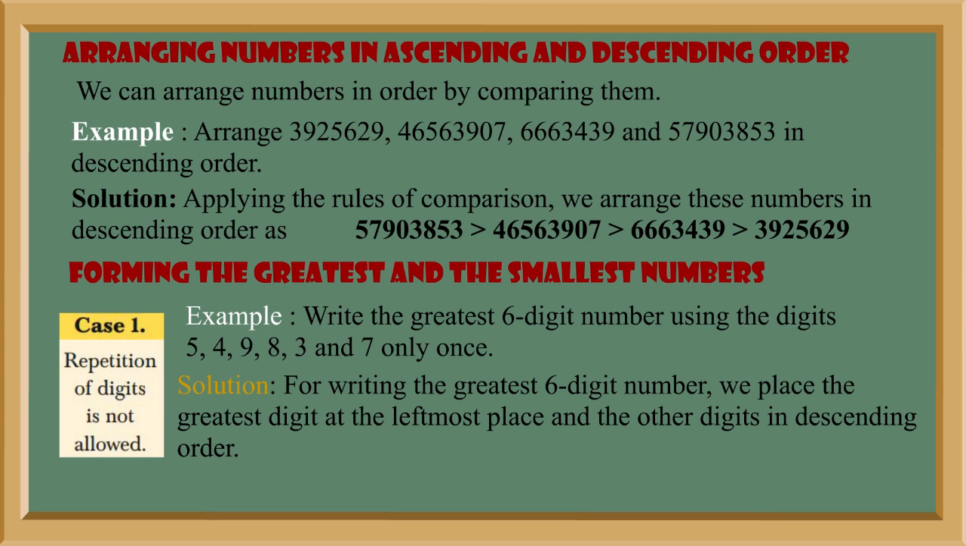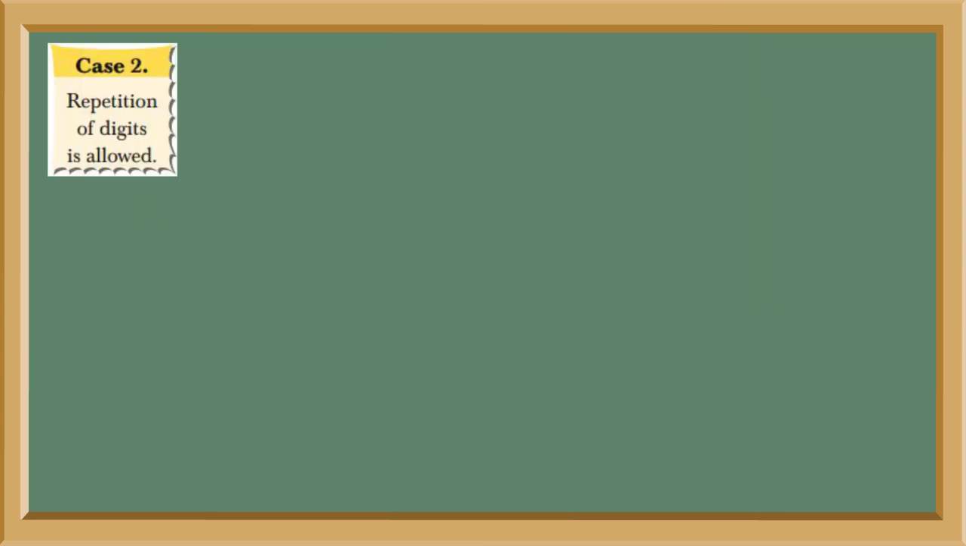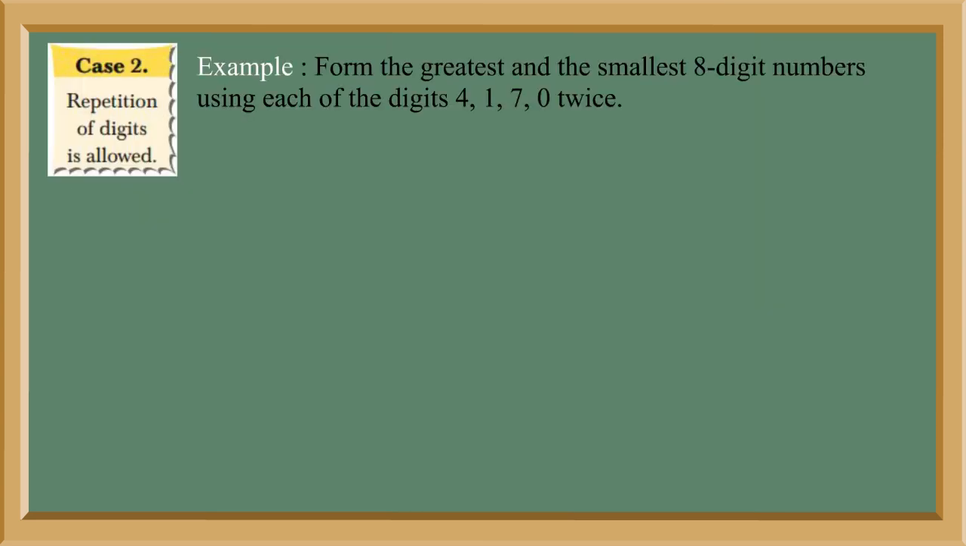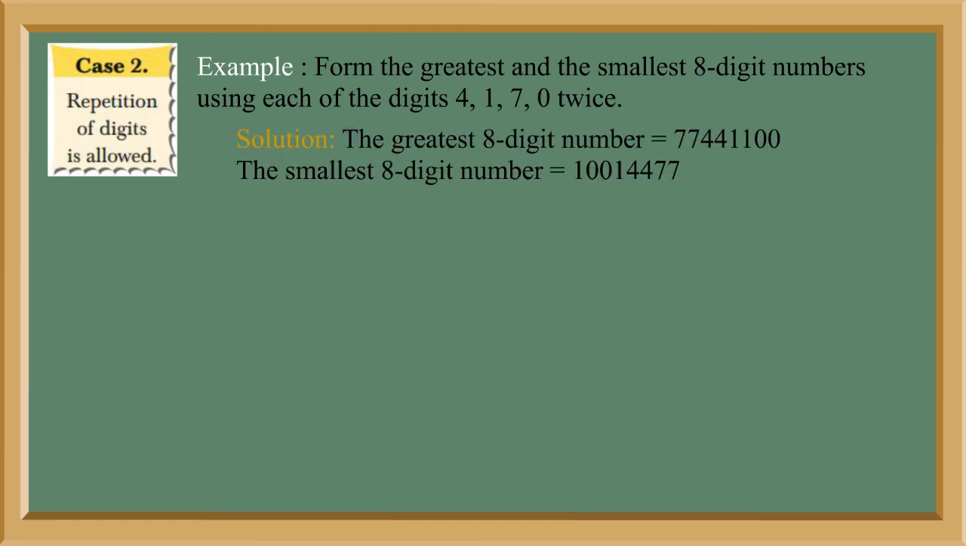Solution: for writing the greatest 6-digit number, we place the greatest digit at the leftmost place and the other digits in descending order. So, the greatest 6-digit number is 9,87,543. Case 2. Repetition of digits is allowed. Example: form the greatest and the smallest 8-digit numbers using each of the digits 4, 1, 7, 0 twice. Solution: the greatest 8-digit number is equal to 77441100. The smallest 8-digit number is equal to